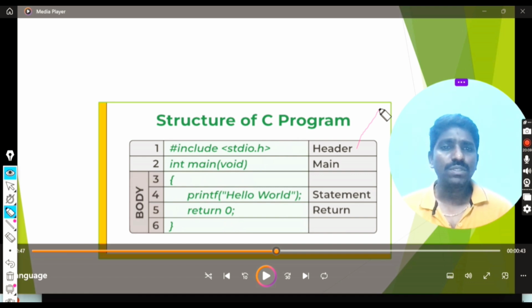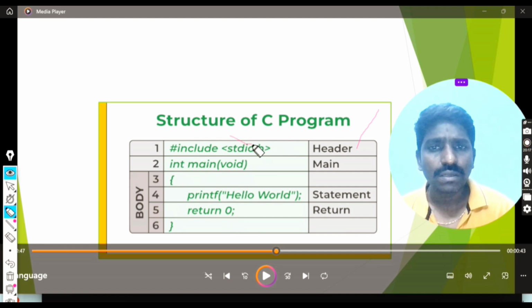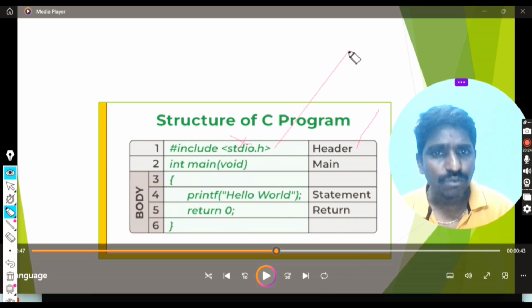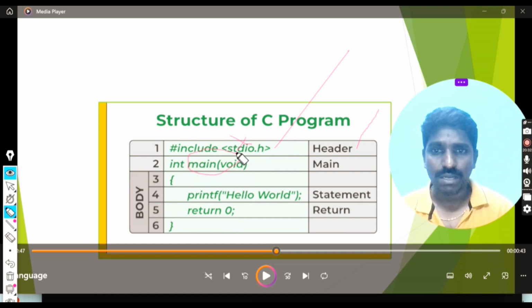Inside, we have to specify words which support the header. If you do not write this header file, it won't work. This is the standard input output header file, so if you need to perform printf, scanf, you need to specify this. Then int main. Any programming language starts with main. That you have to remember.